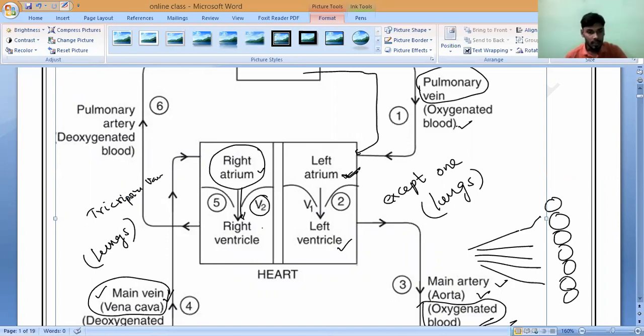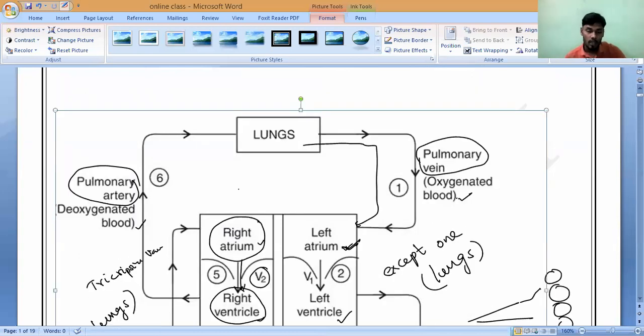Now, once the blood reaches the right ventricle, immediately the right ventricle will also contract, with the help of the artery which carries the deoxygenated blood, called what? Pulmonary artery. The pulmonary artery carries this deoxygenated blood to where? Only to one organ, called the lungs. Yes or no? So now, in these lungs, what will happen?